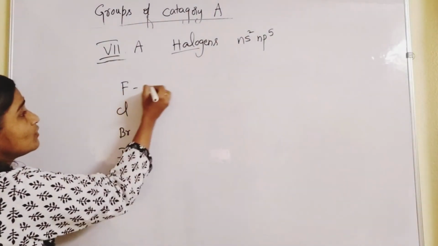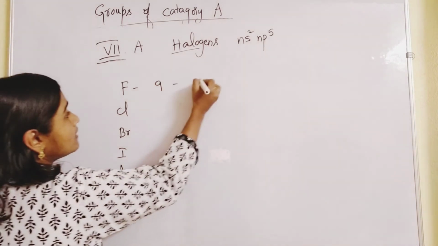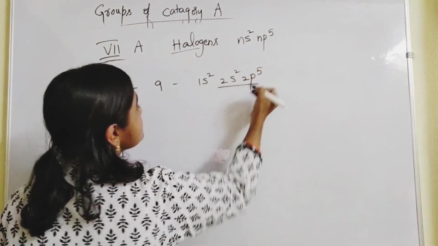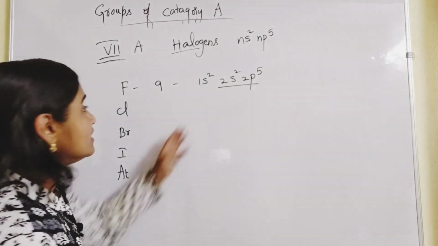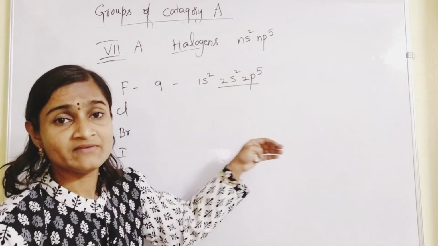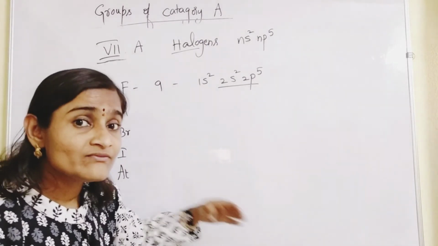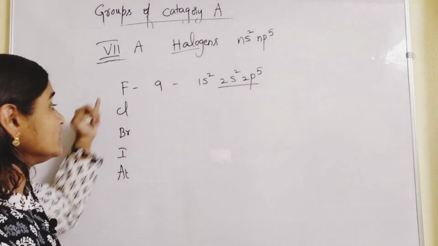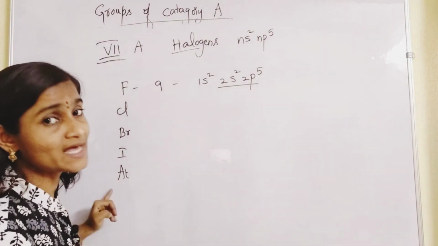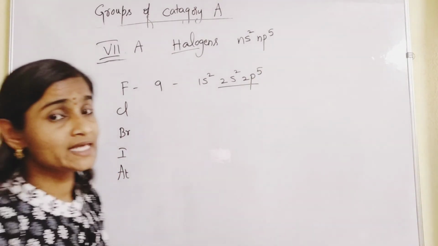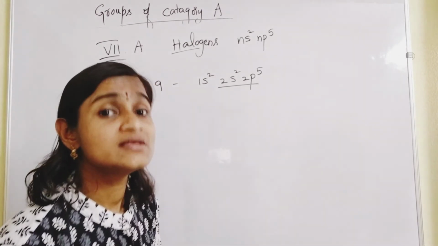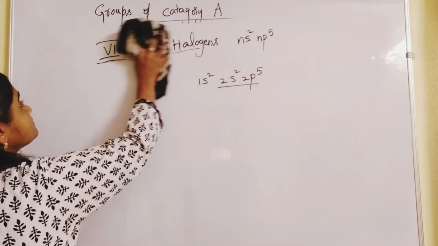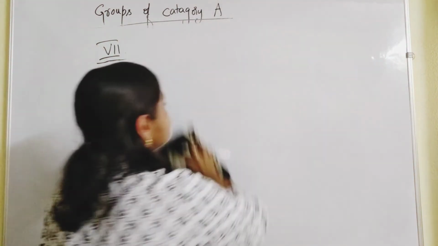You can see for fluorine, atomic number 9, 1s2, 2s2, 2p5. So, last orbit 2s2, 2p5. So, next one will be 3s2, 3p5, 4s2, 4p5, 5s2, 5p5, 6s2, 6p5, like that. Fluorine, chlorine, bromine, iodine, astatine. These elements are called halogens. And then last, 8th A group elements.